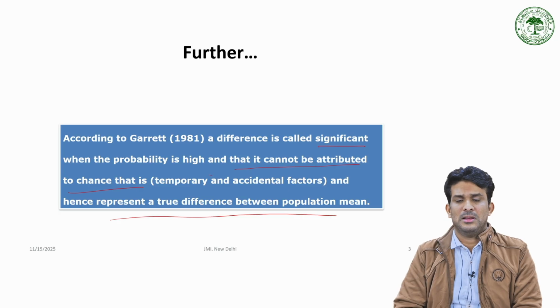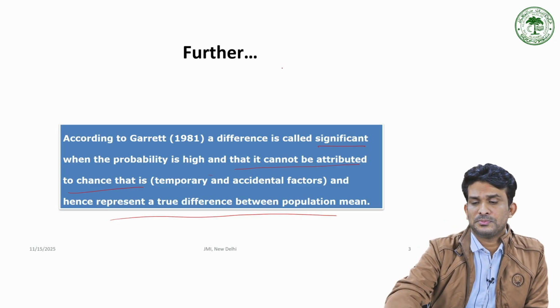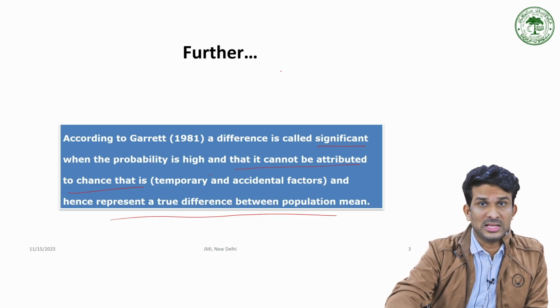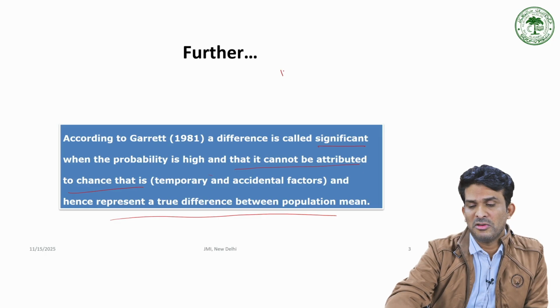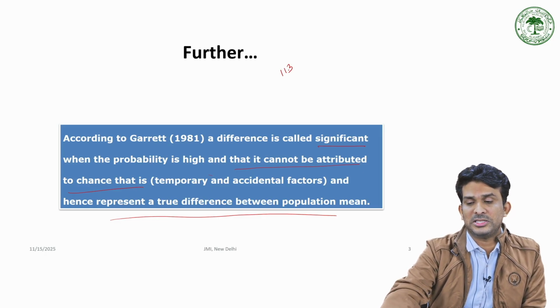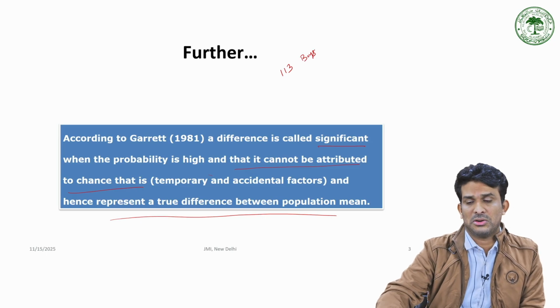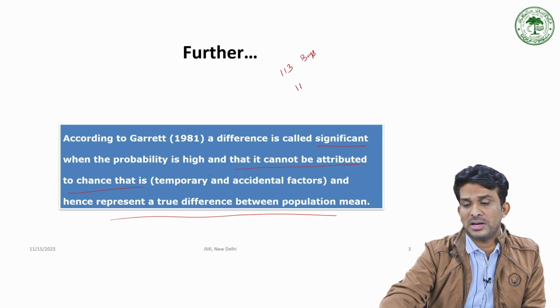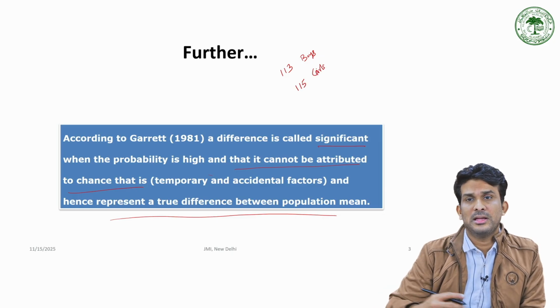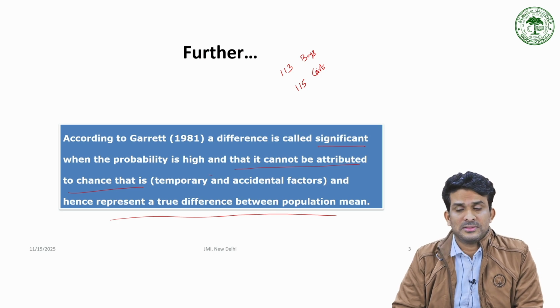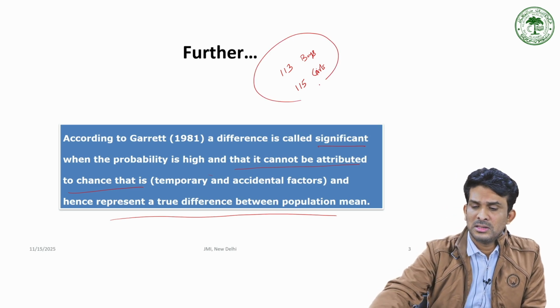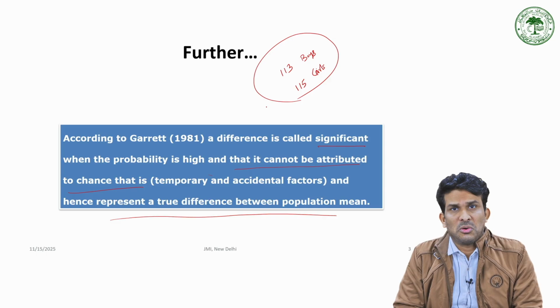For example, boys got an arithmetic mean of 113 on their intelligence score. Girls got 115 as their mean score in intelligence. These are the mean scores, right?